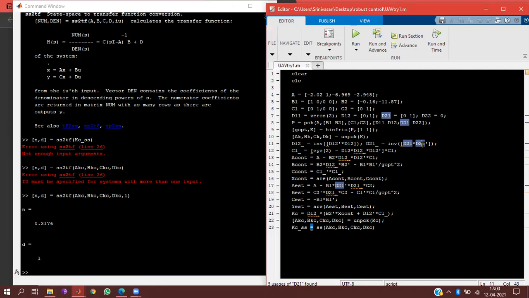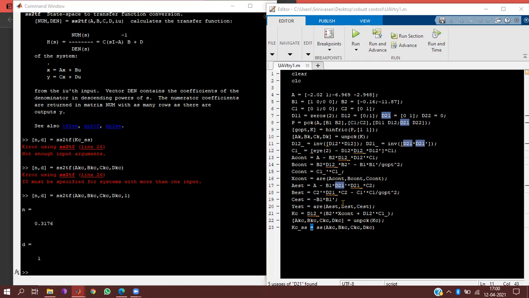So I think you will have to club B1, B2 together as one single block, because from here it is in packed form. Packed form means you have A, B1, B2, C1, D1. I have to look into that. Let me go through that, then I will get back to you.